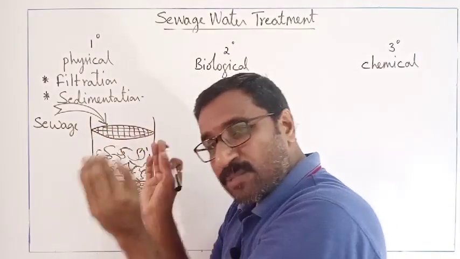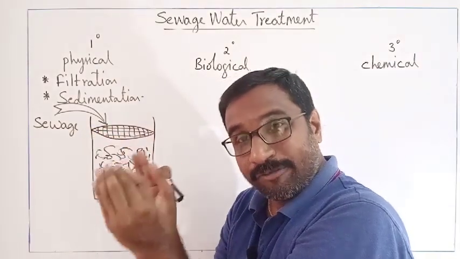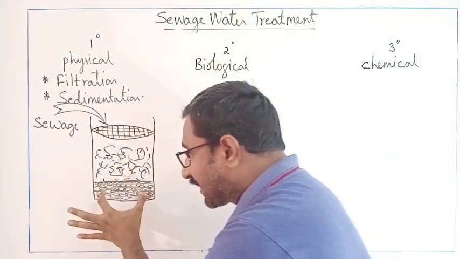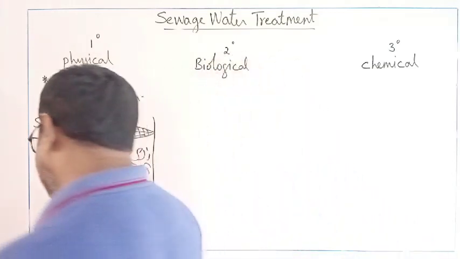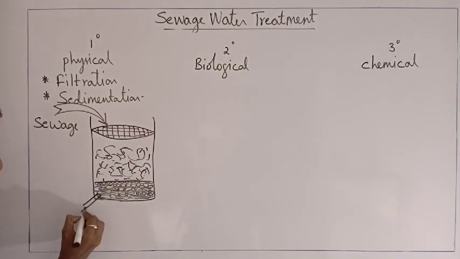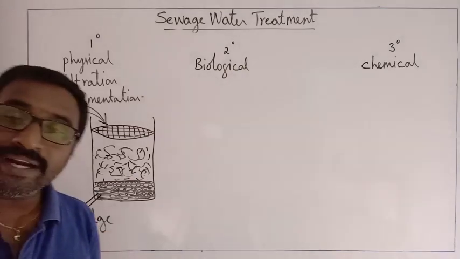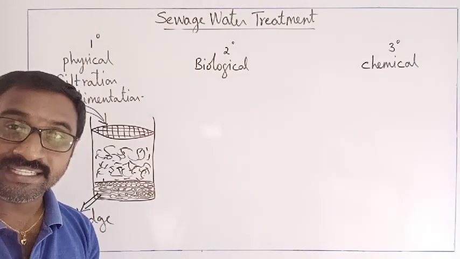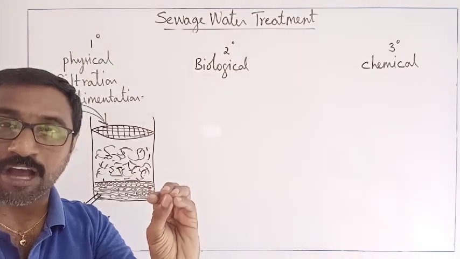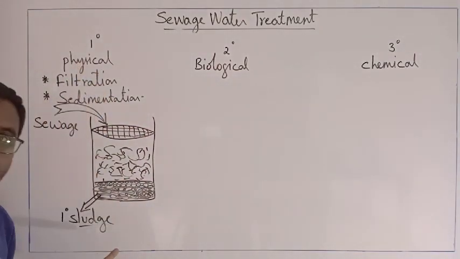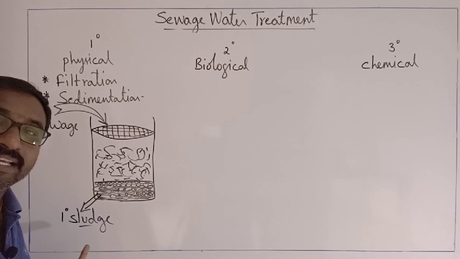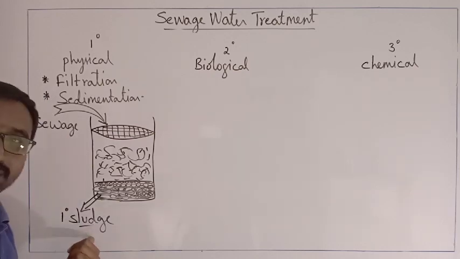When we allow this water or effluent to settle, you will get the sludge. See this word, we have a new word here. It is now called primary sludge. So now the question is, what is this sludge? Sludge is any component which is obtained after settling. As it is the primary sewage treatment plant, it is called primary sludge.